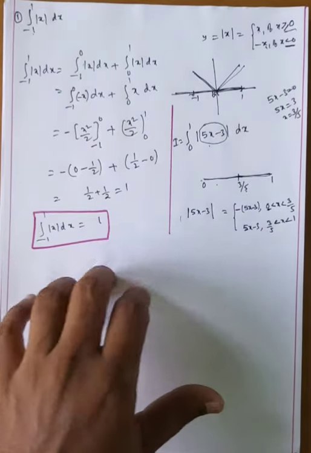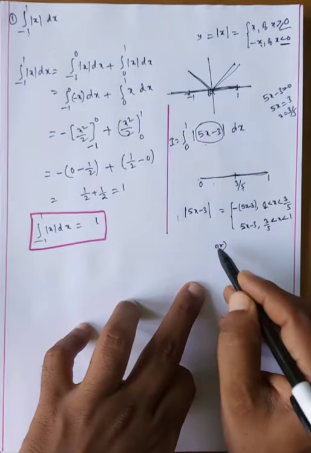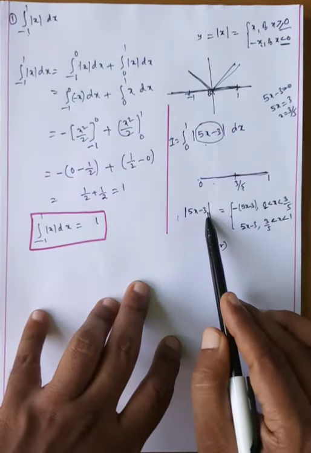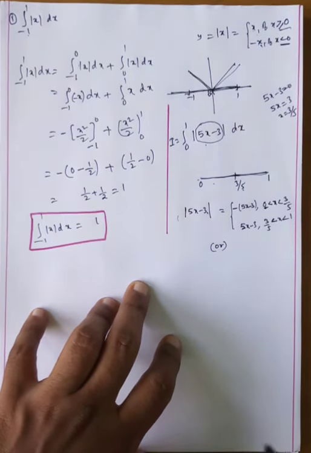You will take it in this way, or we can take another way. How to take this one? By definition, |x| is positive if x is greater than or equal to 0, and negative, meaning minus, if x is less than 0. Okay, we will take it, no problem.